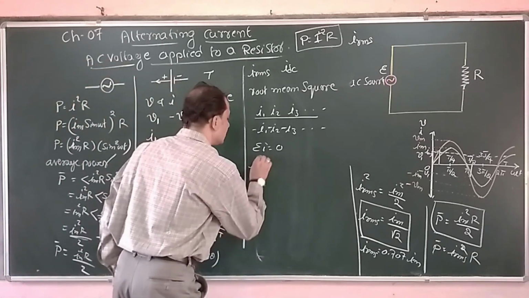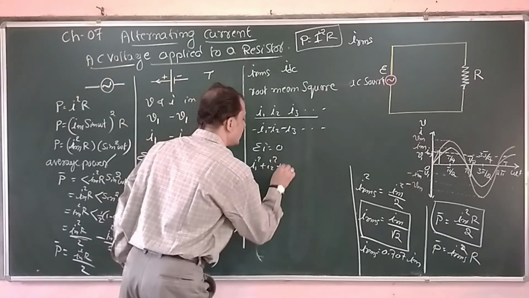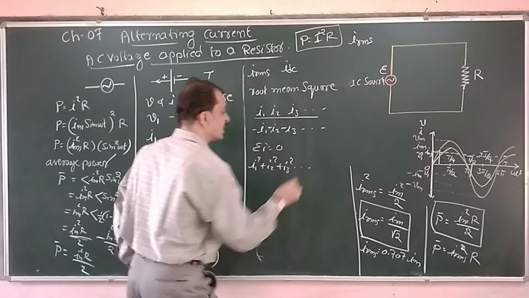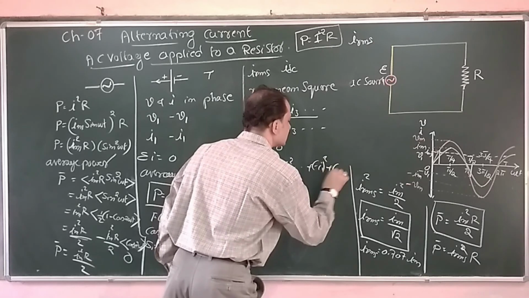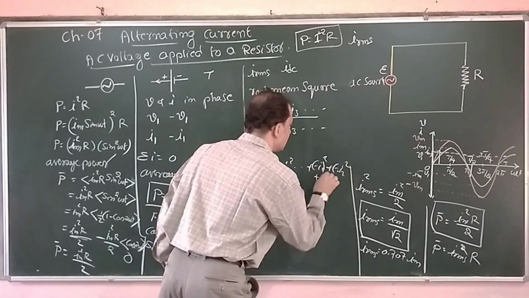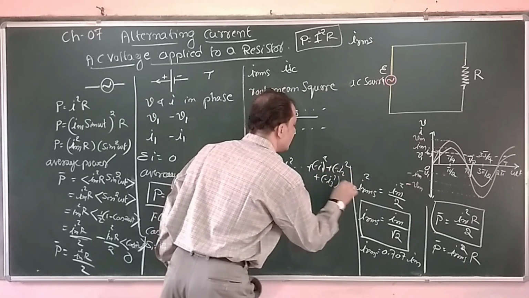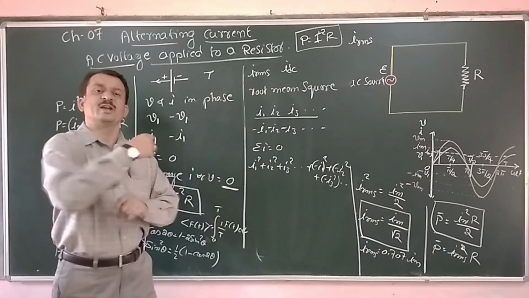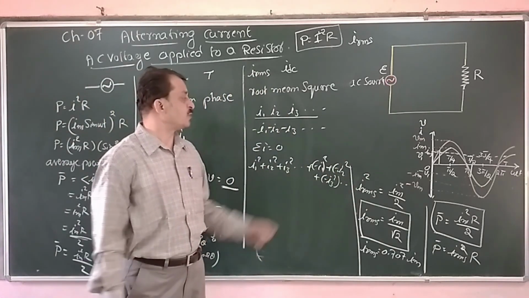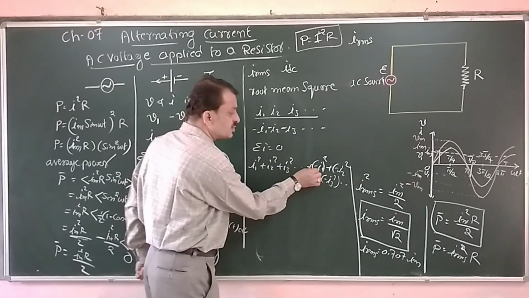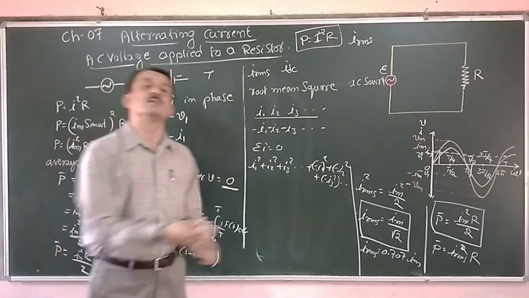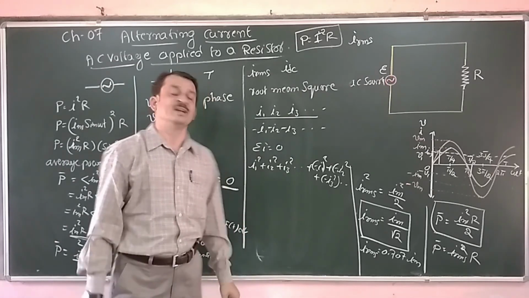That is I1 square plus I2 square plus I3 square, etc., plus minus I1 square plus minus I2 square plus minus I3 square, etc. Negative instantaneous values after squaring become positive quantities.